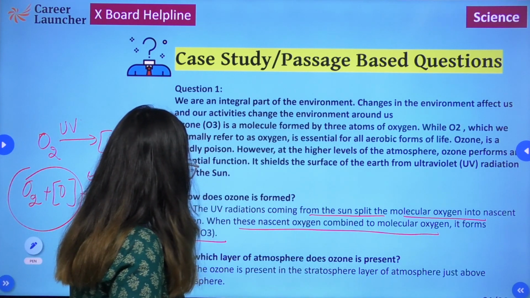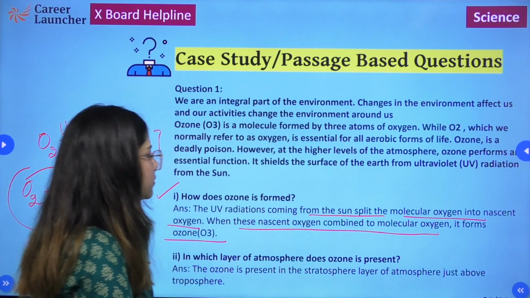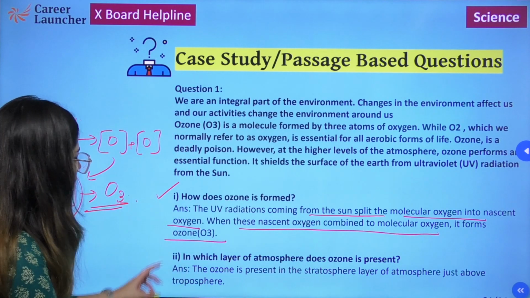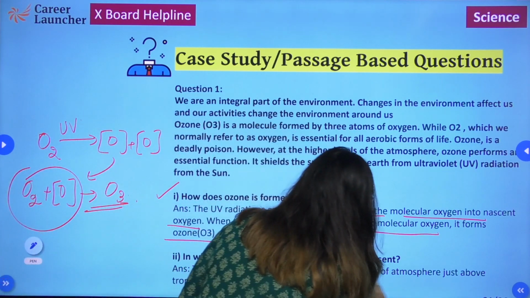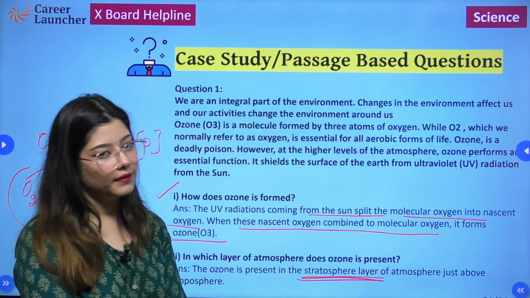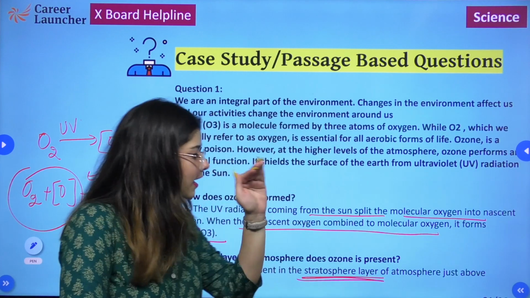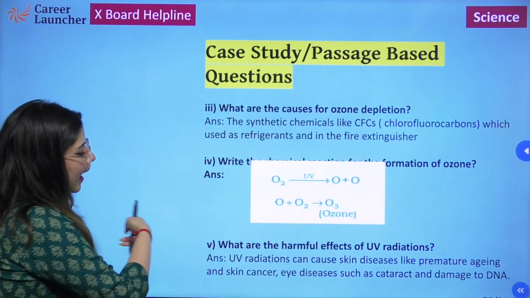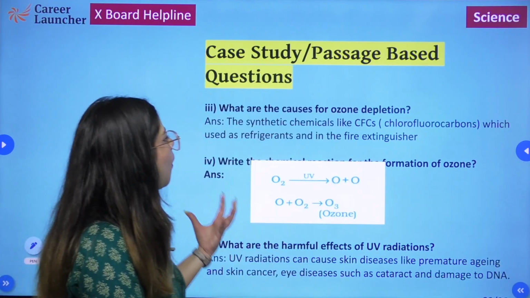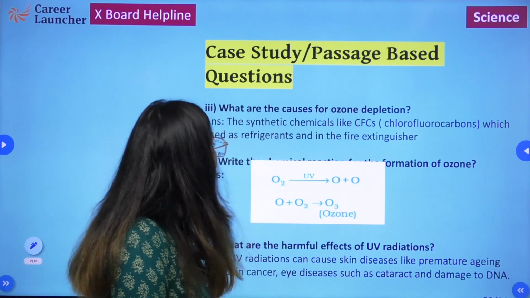Next question, in which layer of atmosphere is ozone present? So ozone is present in the stratosphere layer of the atmosphere. We are all aware of this. Next, what are the causes for ozone depletion?